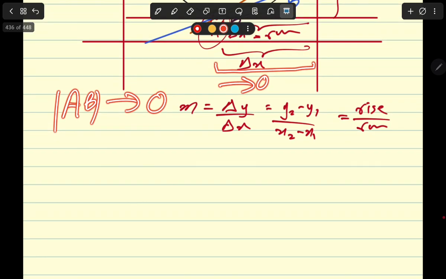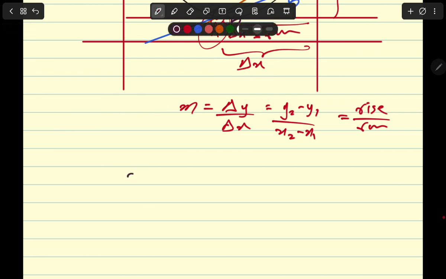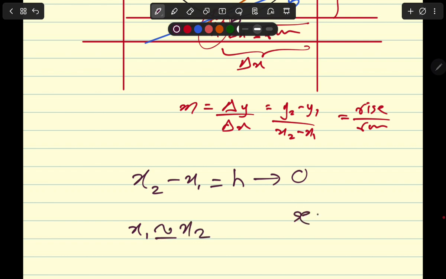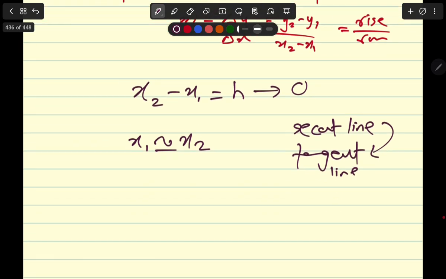By the limits concept, we say that x2 minus x1, if I denote it by h, approaches 0. So x1 is almost equivalent to x2. So when it happens, the secant line gets converted into a tangent line, right? I hope this is making sense to you.